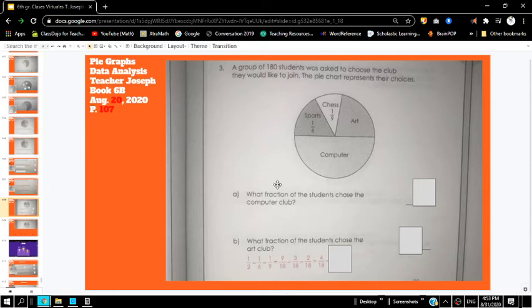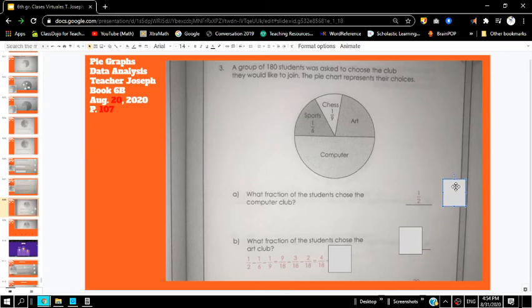Okay, so let's read the first question. What fraction of the students choose computer club? Well, that one we can pretty much assume is 1/2, because it is half of the graph. Even though the directions really don't say, this is half of the graph. That's just the information that we know. So let's just assume that's 1/2.